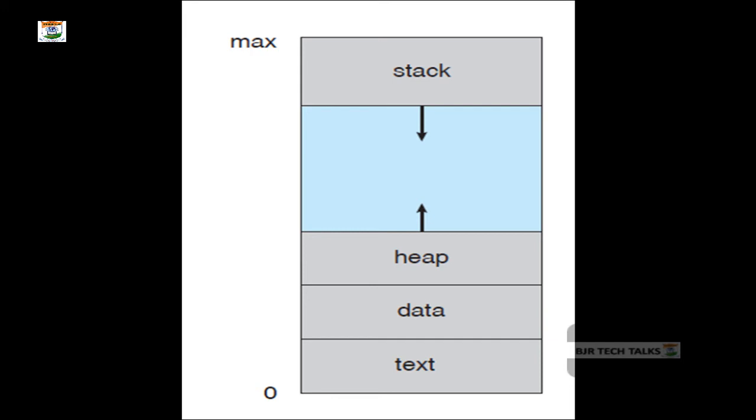You can visualize the process in memory: the text section, the data section, the heap, that is the memory segments or addresses, and the stack, a specialized data structure.